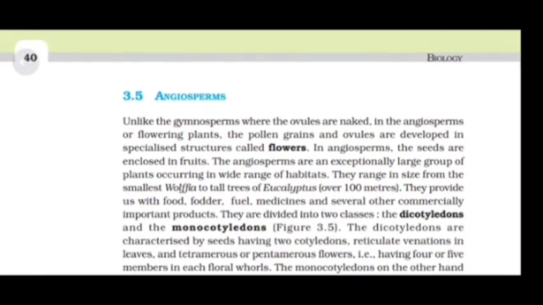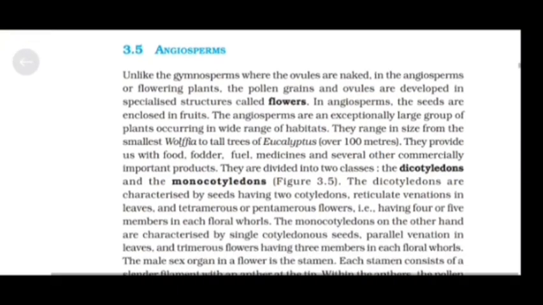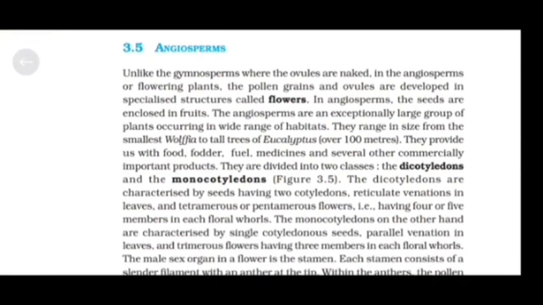Angiosperms. Unlike the gymnosperms, where the ovules are naked, in the angiosperms or flowering plants, the pollen grain and ovules are developed in a specialized structure called flowers. In angiosperms, the seeds are enclosed in fruits. The angiosperms are an exceptionally large group of plants occurring in a wide range of habitats.